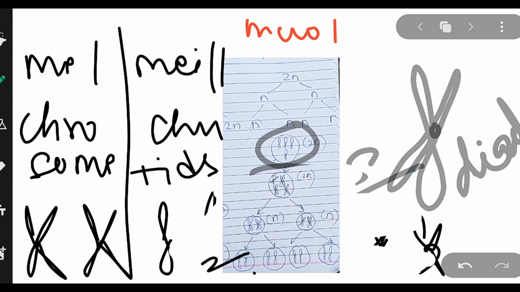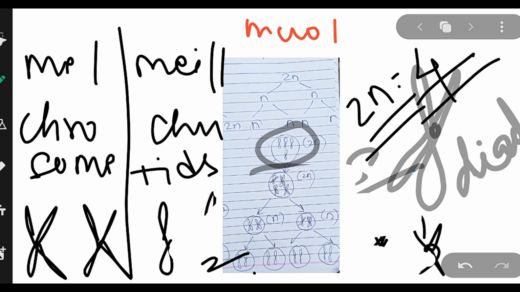In the last video I told you we took an example of 2n equal to 4, meaning a diploid cell has 4 chromosomes. Here also, counting the centromeres, we have 2, and here the centromeres are 4, so we have 4. So you can see 2n became n became n.